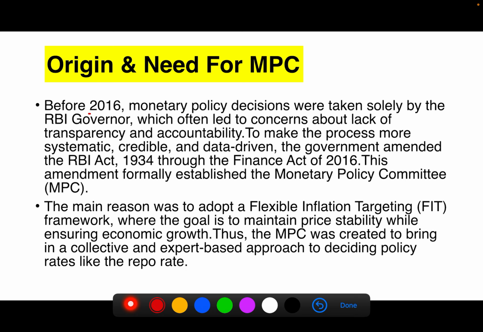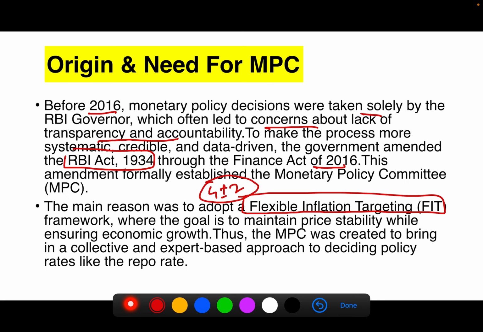So as we have seen, its origin is in 2016, and before 2016, decisions were taken solely by the RBI governor. Due to that, there were concerns about the lack of transparency and accountability. So this was brought in by the RBI Act 1934, amended in 2016. The major reason to bring this Monetary Policy Committee was to adopt flexible inflation targeting. So we have a target of 4 plus or minus 2 percent.